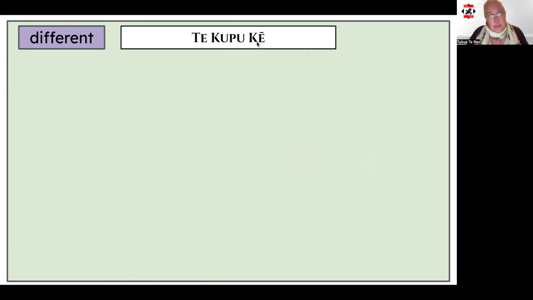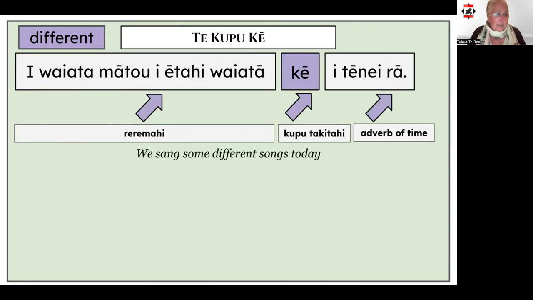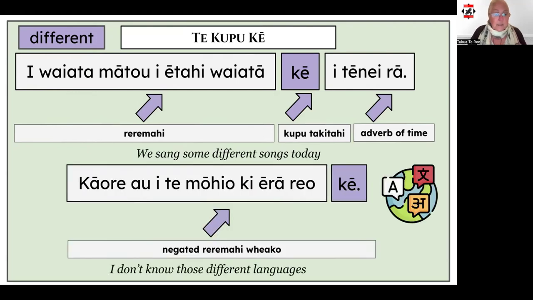The last example in this video is using the kupu ke to mean different. Here's the first sentence. I waiata mātou i ētahi waiata ke i tēnei rā. Using a pretty standard reremahi format. We sang some different songs today. And the last one. Kāore au i te mōhio ki ērā reo ke. I don't know those different languages.